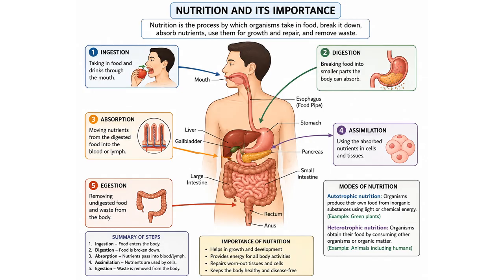Nutrition is important because it supports growth and development, provides energy, repairs tissues and cells, and helps keep the body healthy. There are 2 major modes of nutrition. Autotrophic organisms, such as green plants, make their own food from inorganic substances using light or chemical energy. Heterotrophic organisms, such as animals and humans, obtain food by